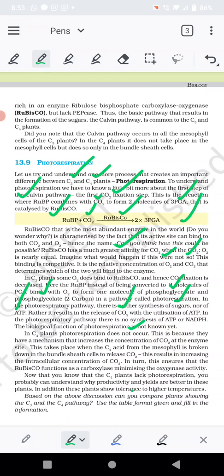Now this takes place when the C4 acid from the mesophyll is broken down in the bundle sheath to release carbon dioxide, and thus there is more concentration of carbon dioxide, and due to this reason Rubisco functions as a carboxylase in the case of C4 plants, and it minimizes its activity as an oxygenase.